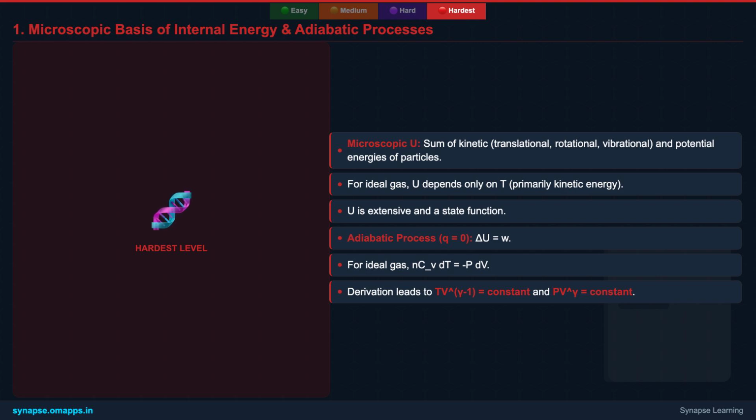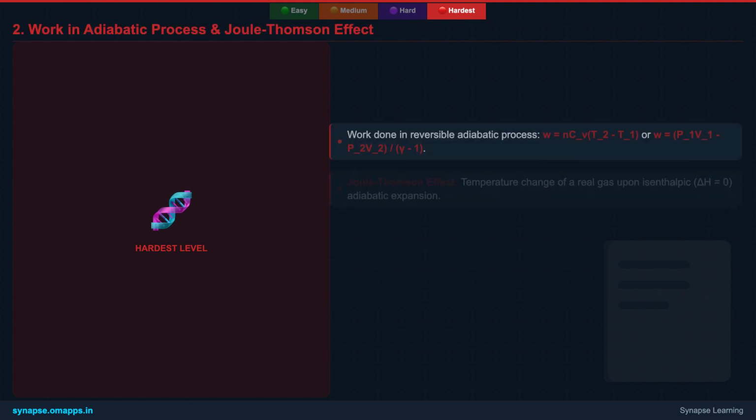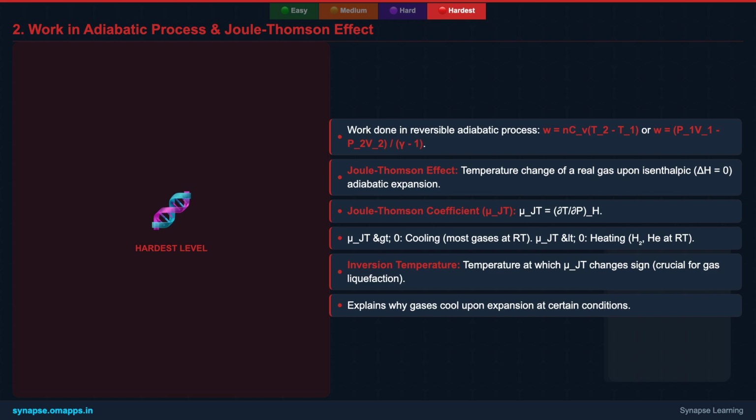We also delved into adiabatic processes for ideal gases, deriving the key relationship PV^gamma equals constant, and how to calculate work done in such processes. This derivation is a classic competitive exam problem and shows the power of combining the first law with ideal gas behavior. The Joule-Thomson effect is a fascinating application of isenthalpic expansion, where a gas changes temperature upon passing through a porous plug. This effect is critical for gas liquefaction.